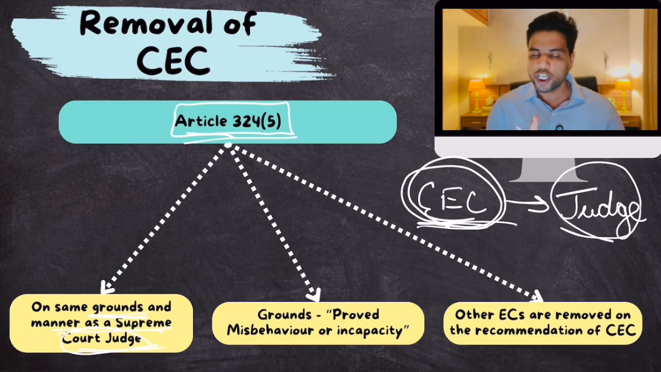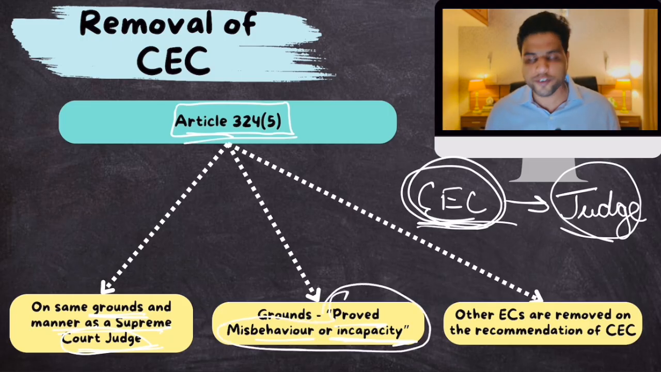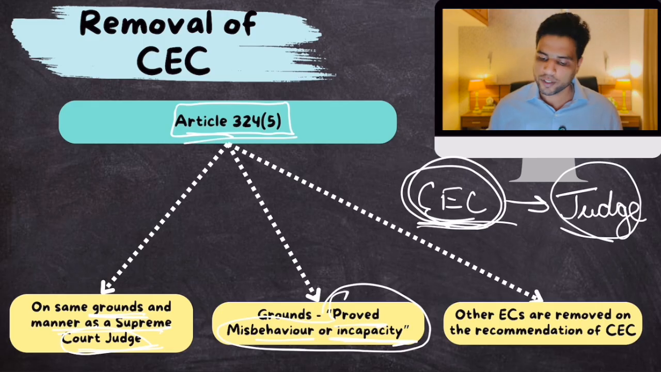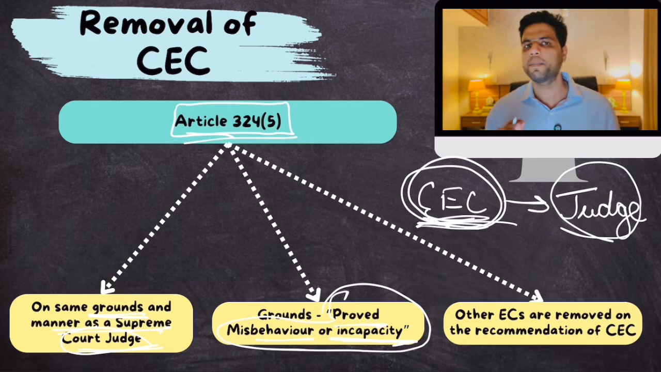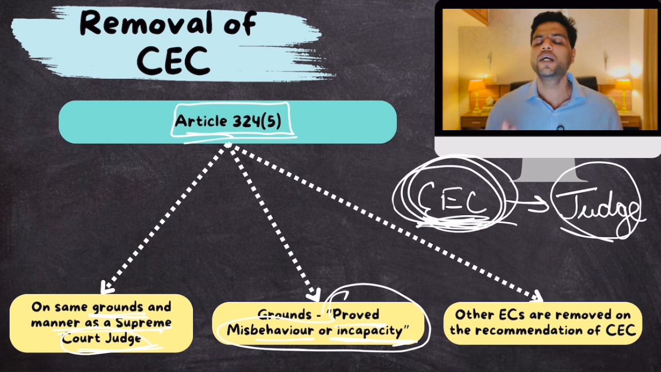A Supreme Court judge can only be removed on the grounds of proved misbehavior. So the misbehavior has to be proved. Corruption allegations have to be proved, or incapacity, if he is mentally incapable or physically incapable. Only on these grounds can you remove a Supreme Court judge and a Chief Election Commissioner. Plus then there is this entire process of 2/3 majority in Lok Sabha and Rajya Sabha. This is to make the Chief Election Commissioner immune from threats of the ruling party, basically. That is the case, right?